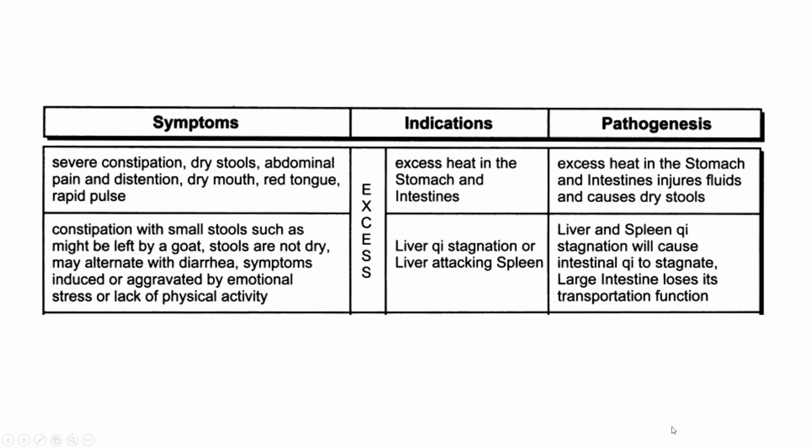For the symptoms of constipation with small stools, such as might be left by a goat, stools are not dry, may alternate with diarrhea, symptoms induced or aggravated by emotional stress or lack of physical activity, which is also an excess condition, indicating liver Qi stagnation or liver attacking the spleen. For the pathogenesis, liver and spleen Qi stagnation will cause intestinal Qi to stagnate. The large intestine loses its transportation function.